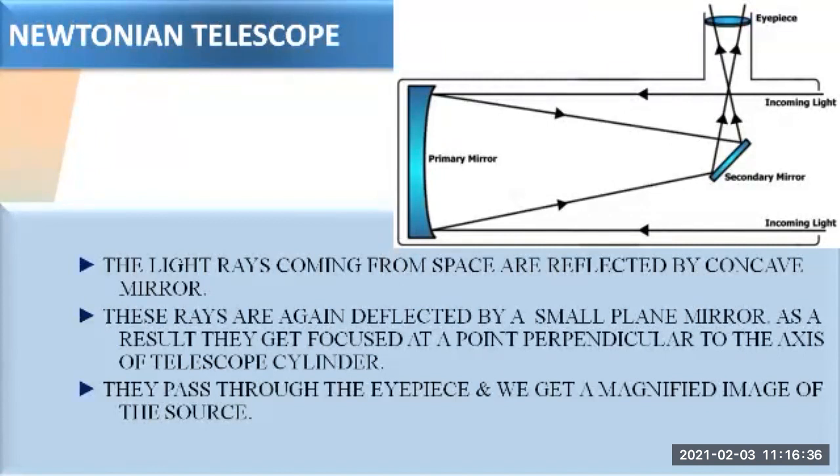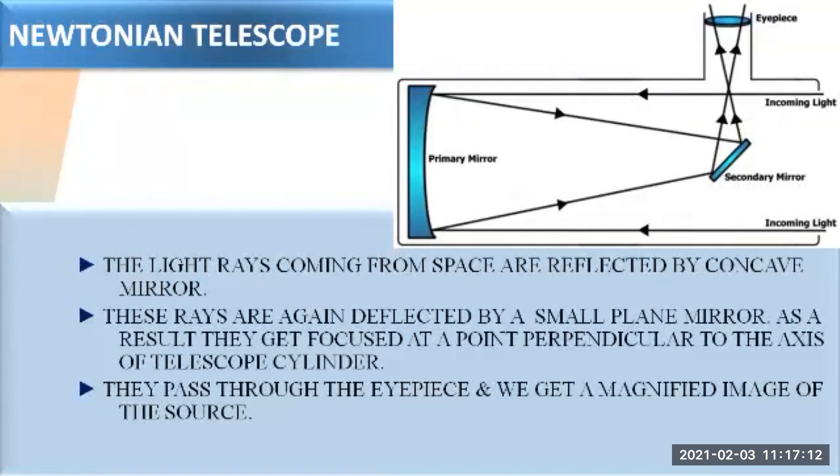For that purpose you need to know that in the Newtonian telescope a proper concave mirror is used, and the light rays falling on this concave mirror are reflected towards a small plane mirror, and from this plane mirror they are again converged at a common point where they exit from the eyepiece and we get a clear image of the source. That is the Newtonian telescope.